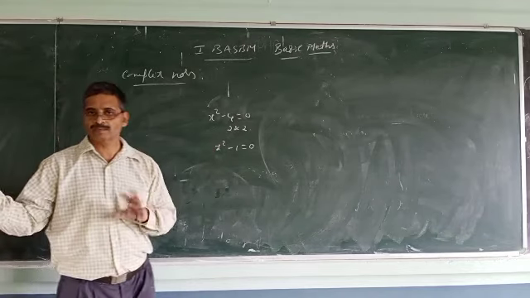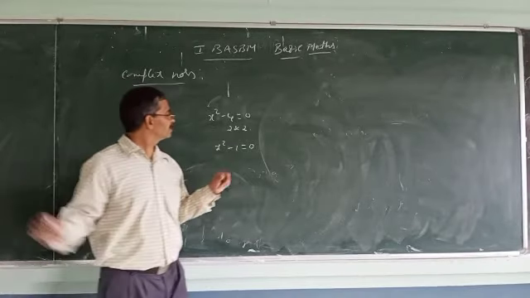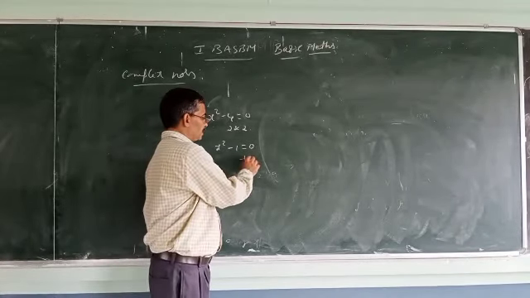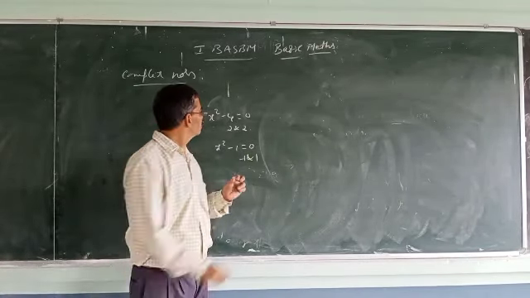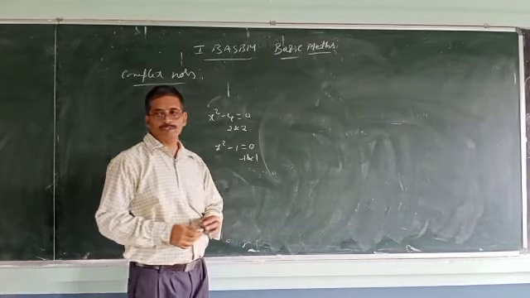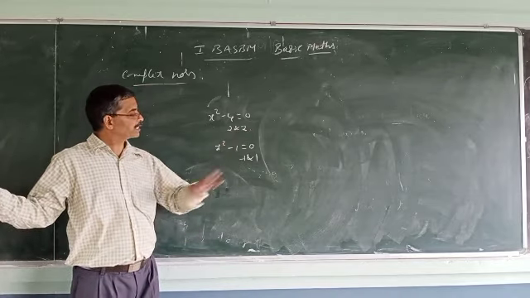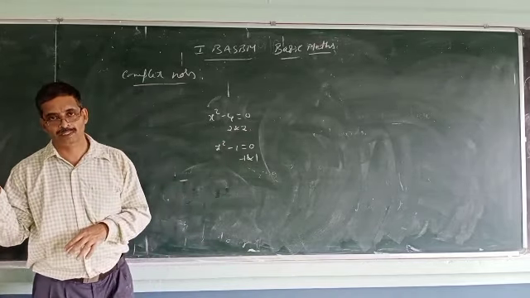Minus 1 whole square is again plus 1, 1 minus 1 is 0. So its roots are minus 1 and plus 1. Here for x square minus 4, it is 2 and minus 2. Here it is minus 1 and plus 1.